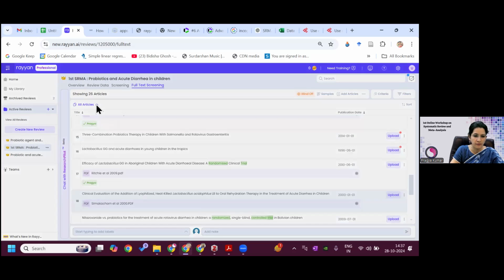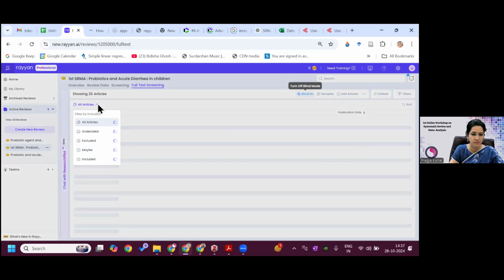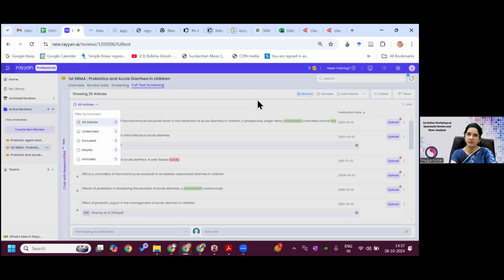I've kept this blinding on, and now you have to do this exercise. You can do the full text screening. It's an individual activity, but you will go in the breakout room because again, there will be a mentor who can see how you are doing, or in case of any query, you can consult them. So Dr. Akash, can you please open